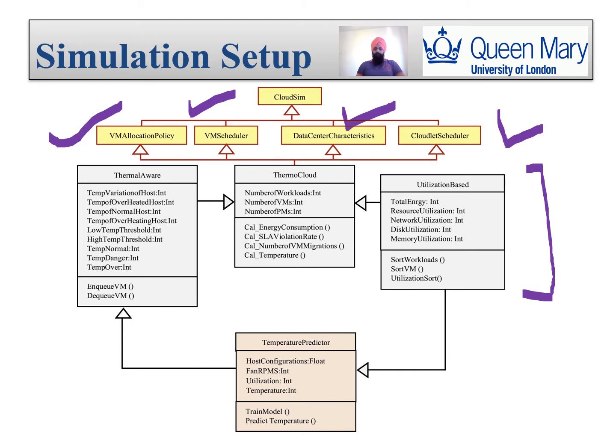So there are 3 important classes of ThermoSim. One is utilization based, which controls the utilization of different resources, and we also control the energy consumption. Different resources can be network, disk, memory, and other resources, which can be cooling. Next we have a thermal-aware class, which controls the temperature of the cloud data center. And next we have a temperature predictor class, which is based on the deep learning module to predict the temperature of the cloud data center using different types of deep learning models, and we used the RNN model in this research work.